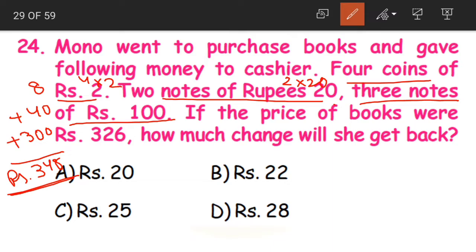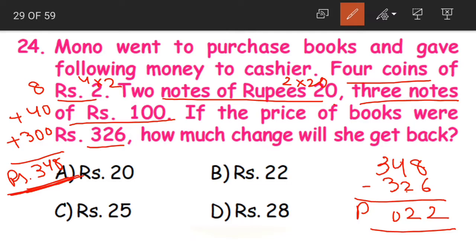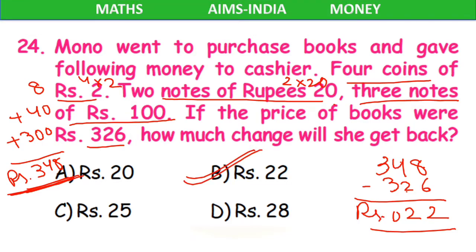But what is the actual price of the books? It is 326 rupees. Now, the amount she has given to the shopkeeper is more than the actual cost. Yes, so that is why she will get some change back from the shopkeeper. And how much will it be? 348 minus 326. 8 minus 6, 2. 4 minus 2, 2. 3 minus 3, 0. So Mono will get 22 rupees back from the shopkeeper. Option B is the correct answer.